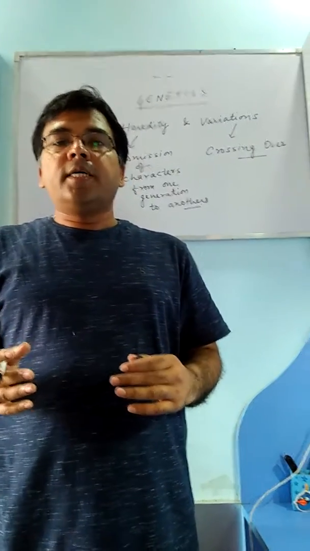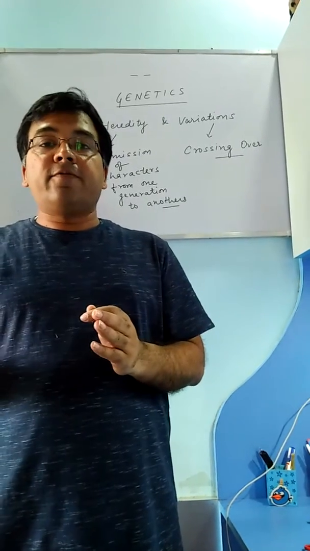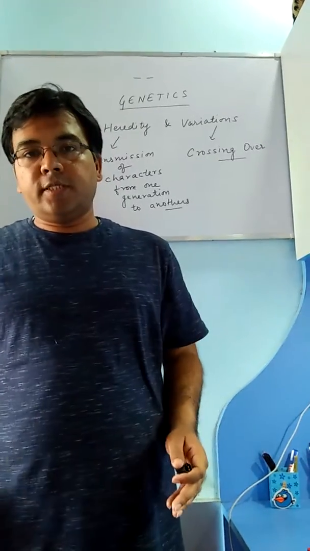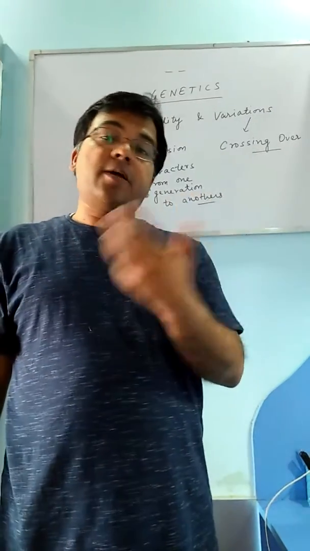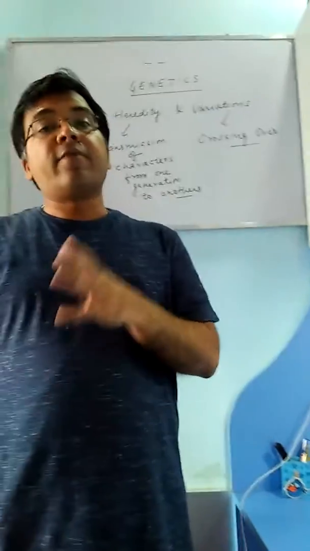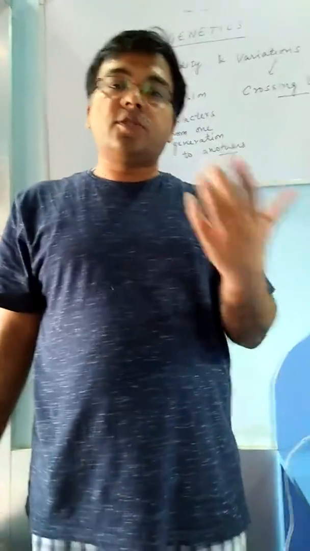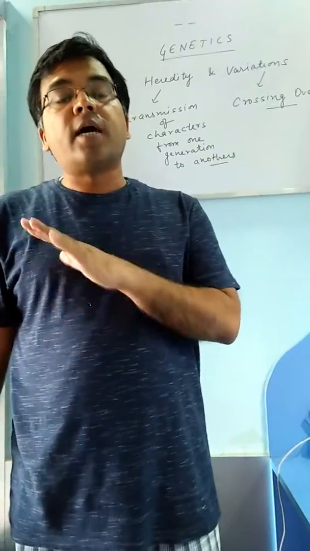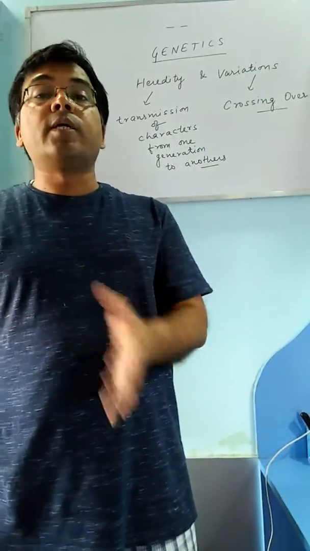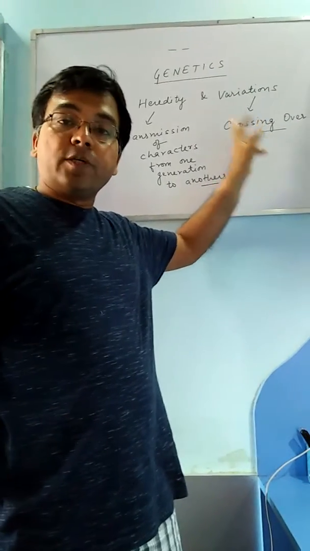That's why even brothers and sisters are not alike if they are not twins. Even in the case of identical twins, in which even the sex is the same, there can be two brothers or two sisters, but they are alike only if they are identical twins. Otherwise, most siblings, whether brother and sister, sister and sister, or brother and brother, are not 100% alike. They are not 100% alike with the parents as well, due to this phenomenon called crossing over.